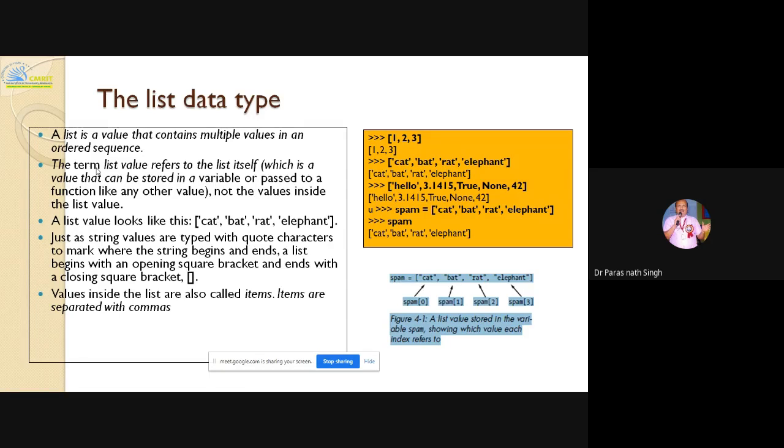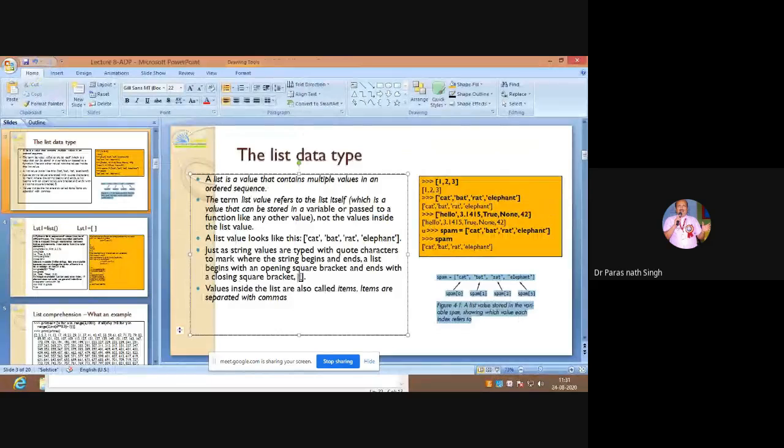Just as strings are typed with quote characters to mark where the string begins and ends, a list begins with an opening square bracket and ends with a closing square bracket. You have already learned this, because it is given, and this is how to make your answer lengthier. So a list is written with square brackets.